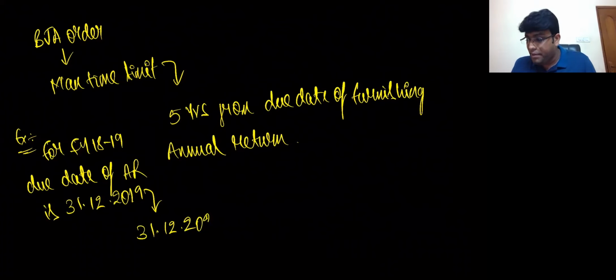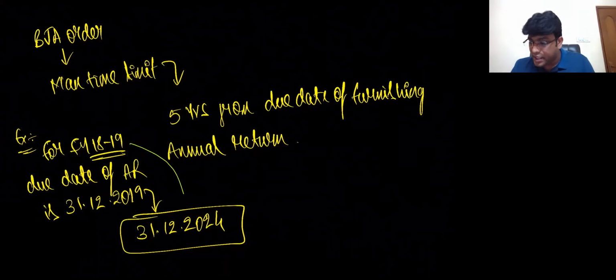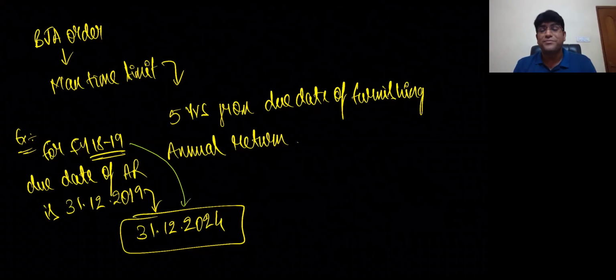That means you have got time till 31st December 2024. That means for financial year 18-19, proper officer can pass order on or before 31st December 2024. Huge time they kept with them because they want to do best judgment assessment. So friends, what is the time limit for passing order? Time limit for passing order is 5 years from due date of furnishing annual return. I hope you are getting clarity, friends.